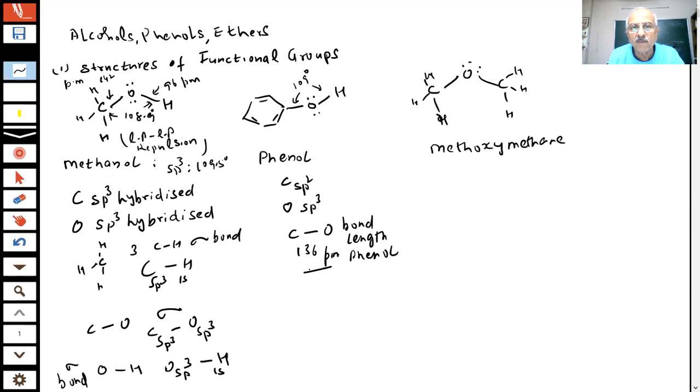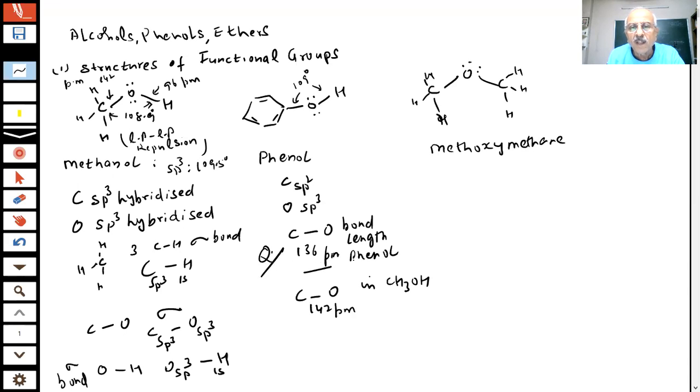And what was the carbon oxygen bond length in methanol, students? What is the value I have given? Carbon oxygen bond length is 142 picometer in methanol. Okay? And 136. This becomes a question for the paper, students.